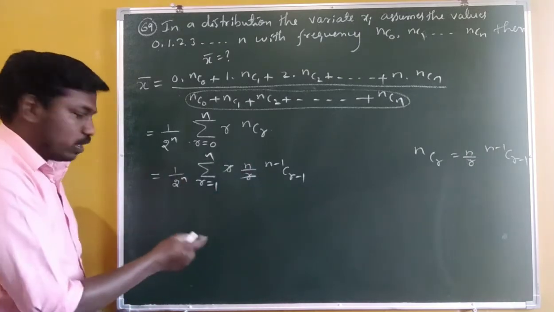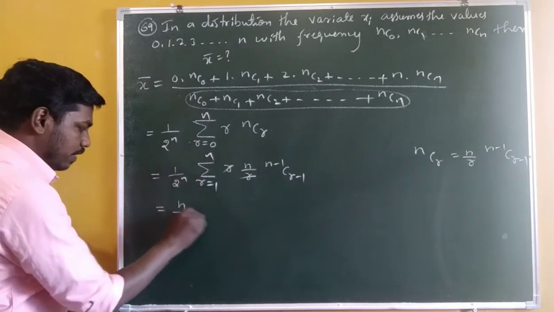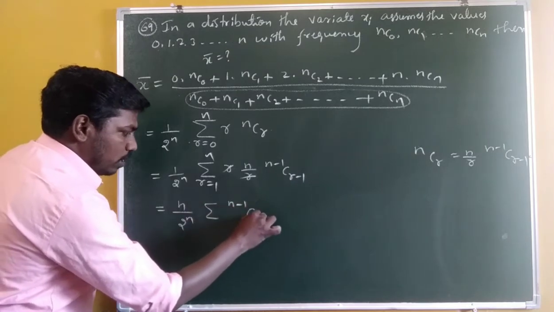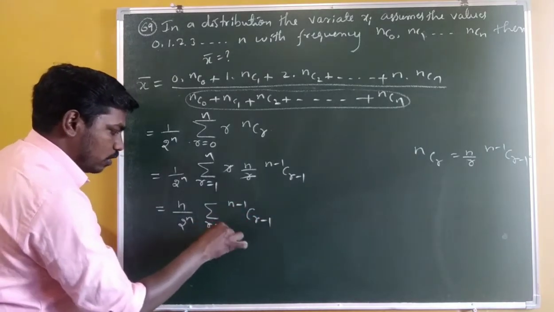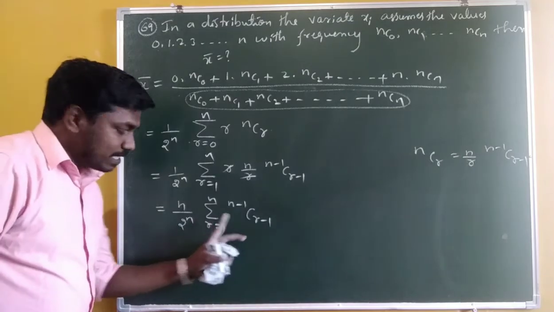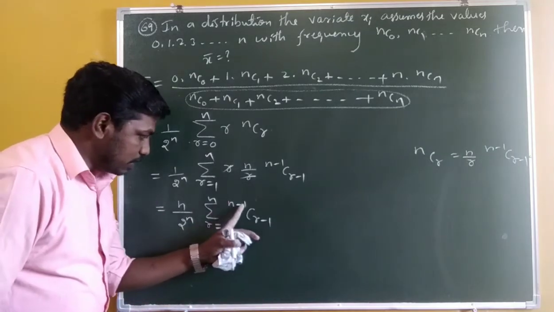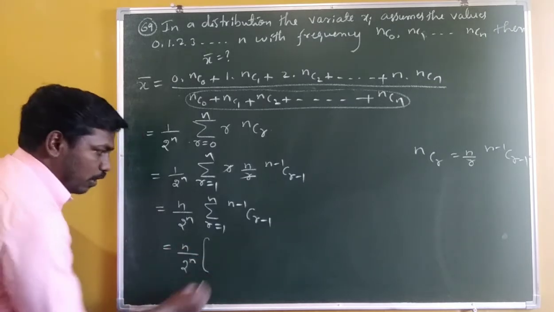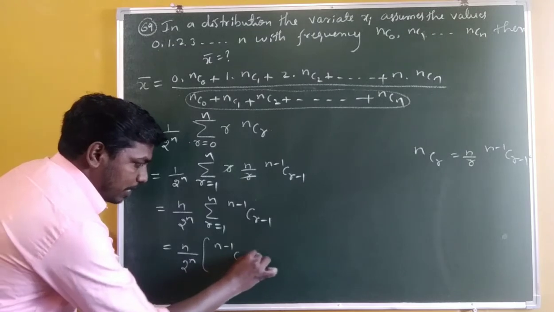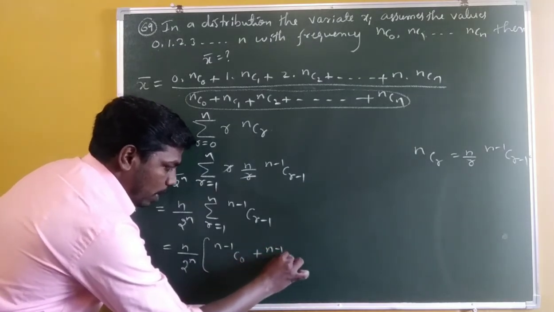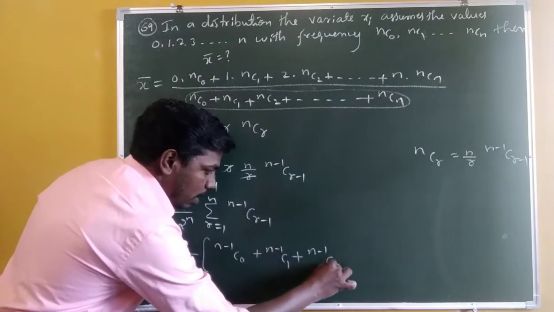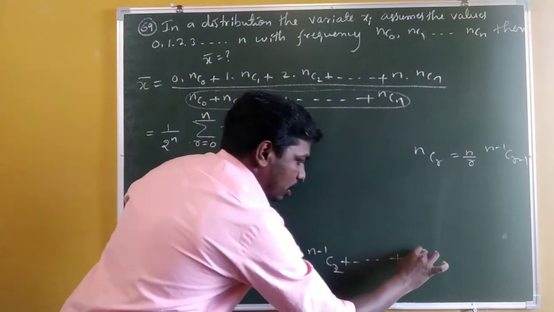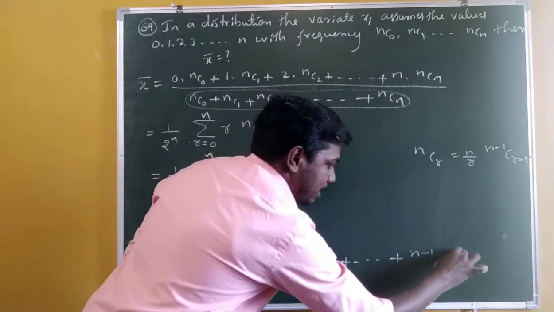It can be written as n divided by 2 power n into the summation of n minus 1 C r minus 1, that is n minus 1 C0 plus n minus 1 C1 plus n minus 1 C2 up to the last term n minus 1 C n minus 1.